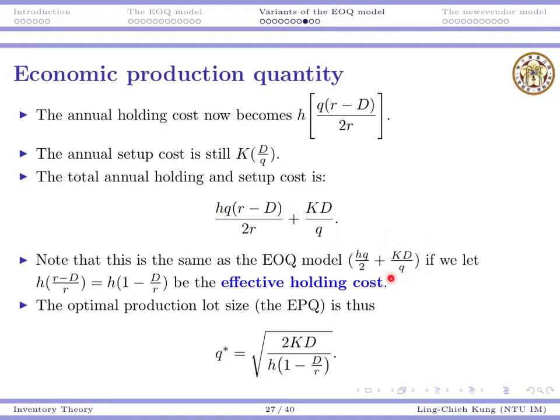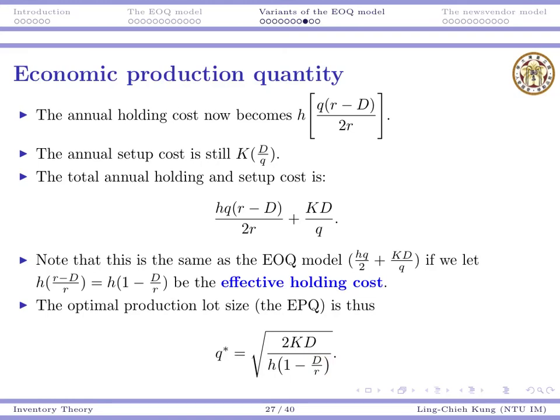And for the first term, if we take Q over 2 outside, then it's just that we are adjusting H to be H times 1 minus D over R. We're going to call it an effective holding cost. That means all we need to do for solving this problem is to modify H into this one.